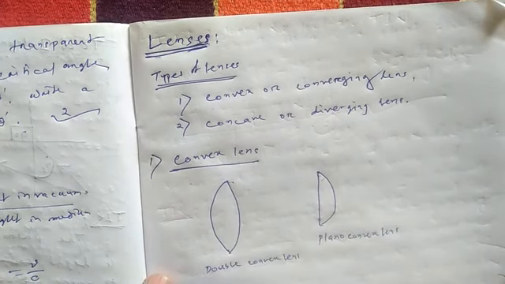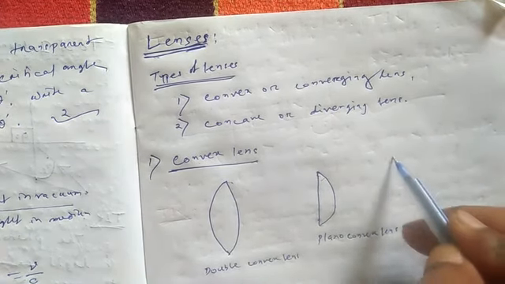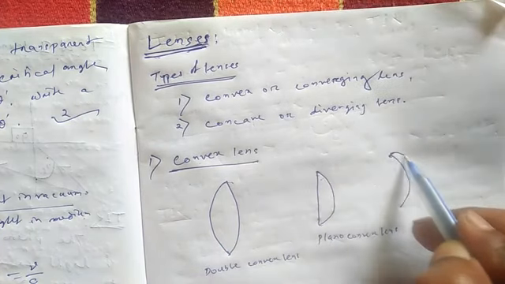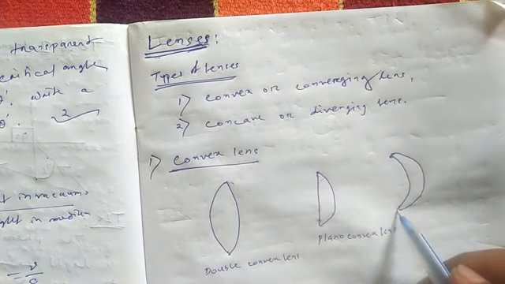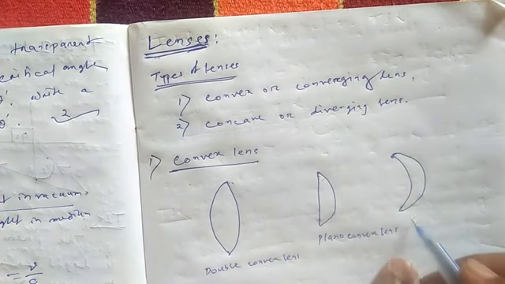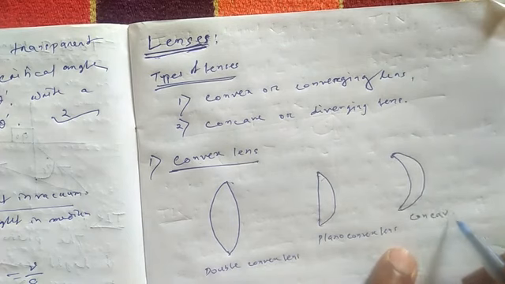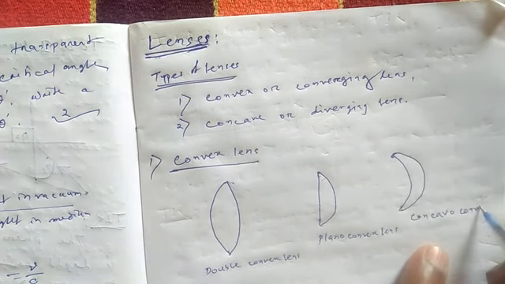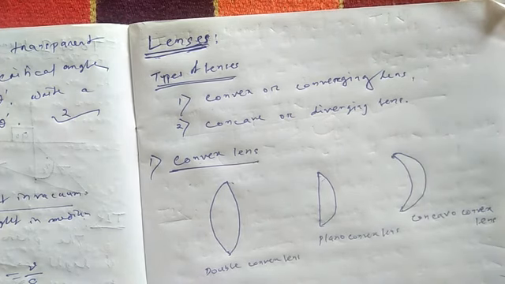And another is also a convex lens, known as a concavo convex lens. So we have three types of convex lens.